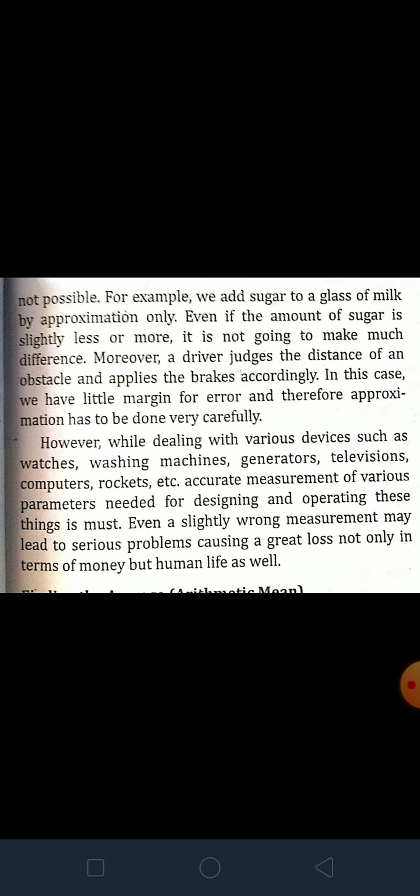But sometimes, in our cooking process or other things, we can assume or guess or approximate. But in every case approximation does not give a correct result. While cooking, we are approximating when we add salt or sugar or cloves, these spices.